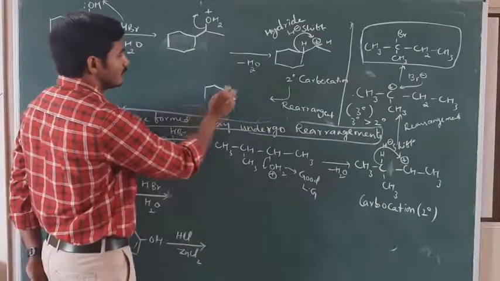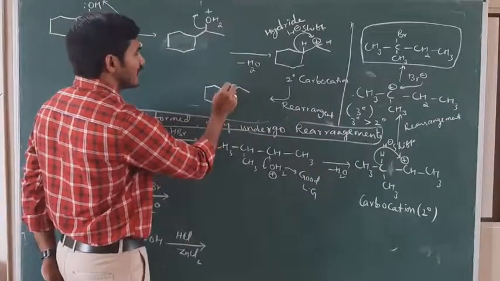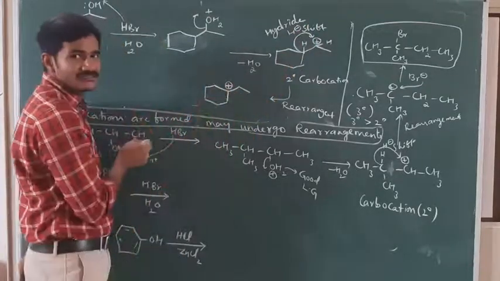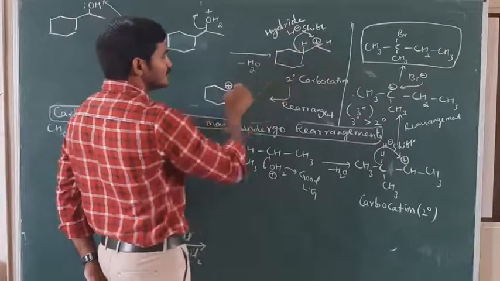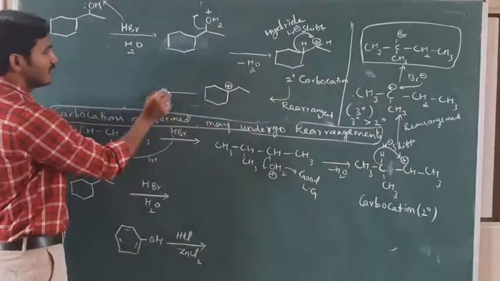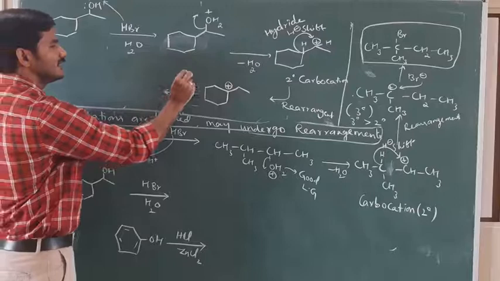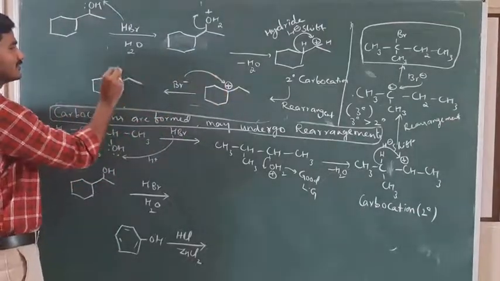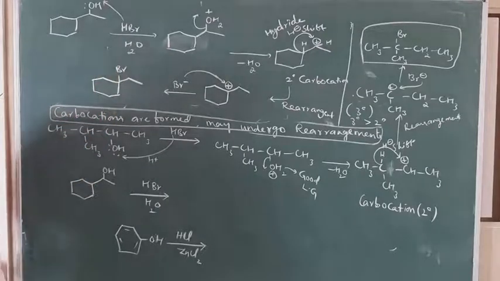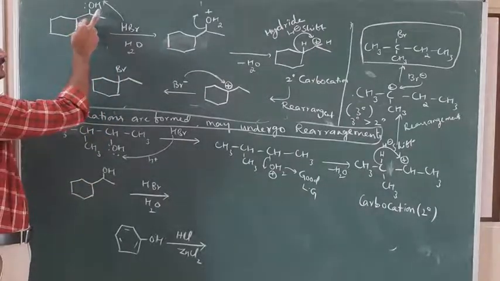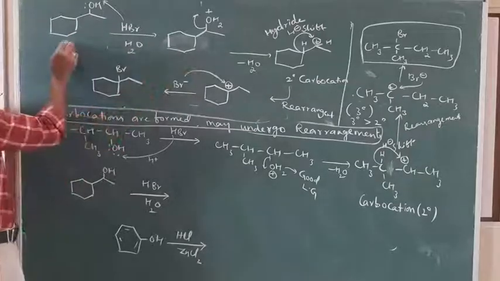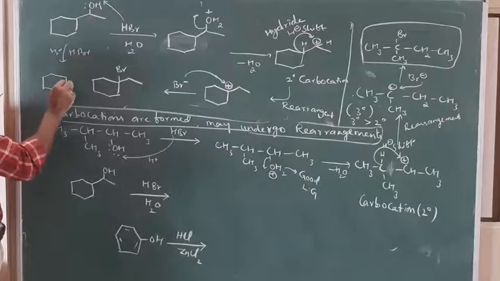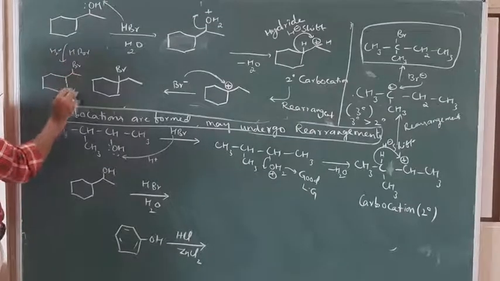We get the more stable carbocation. After transferring this H minus, here we get positive charge. This CH plus becomes CH2. Now here Br minus will attack at this position and we get this product. Okay, don't directly substitute OH with Br. If you directly substitute OH with Br on adding HBr in water, we get this. But this is not correct. This is correct.